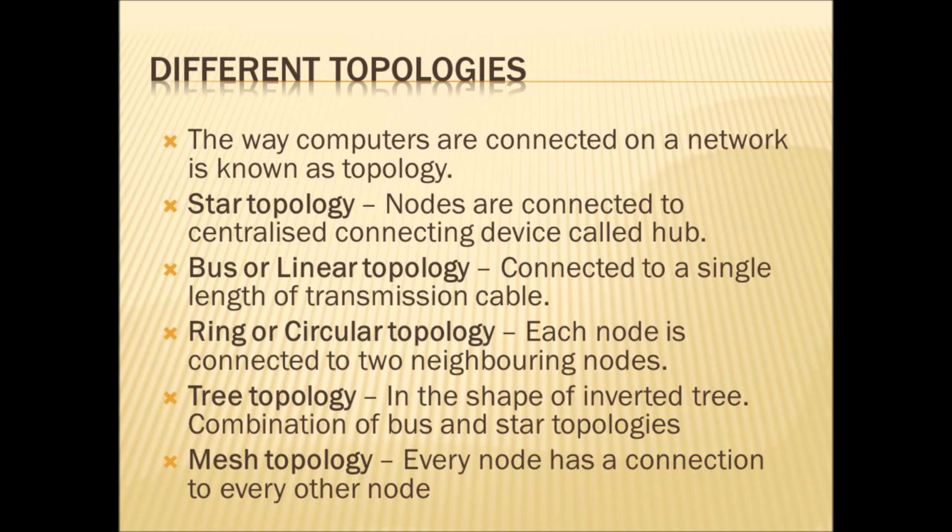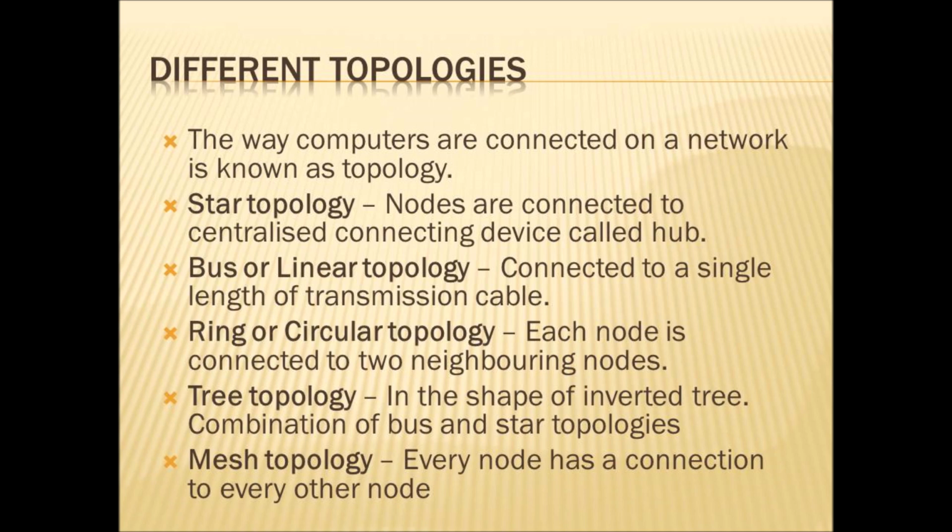Then next one is bus or linear topology. Connected to a single length of transmission cable. All the computers are connected with the help of a single transmission cable. This is called bus topology. There won't be any centralized device or anything. There will be a single transmission cable to connect all these computers. Then ring or circular topology. Each node is connected to two neighboring nodes. It is in the form of a ring. It is connected in the form of a ring. One computer will be connected to two neighboring computers.